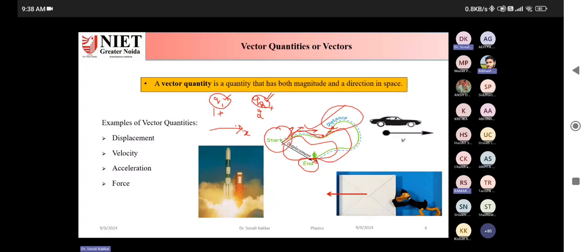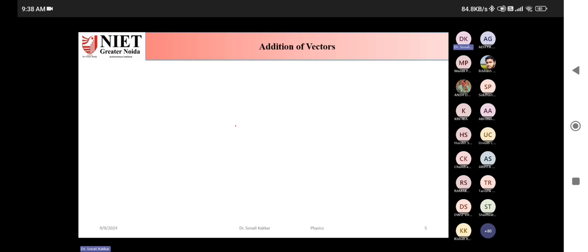You simply measure from the scale. Algebraic sum, right? So in case of scalars, you simply do the algebraic sum of those two, or time, or mass, or temperature. But in case of vectors, you can't do that. Why can't you do simple addition in case of vectors?